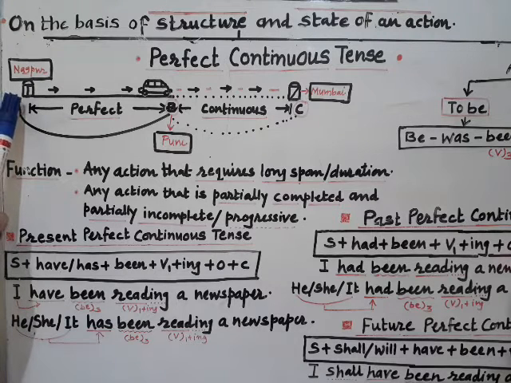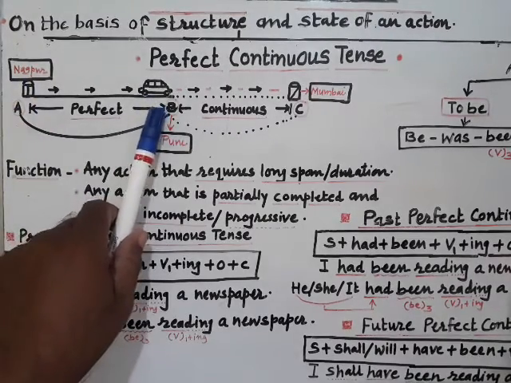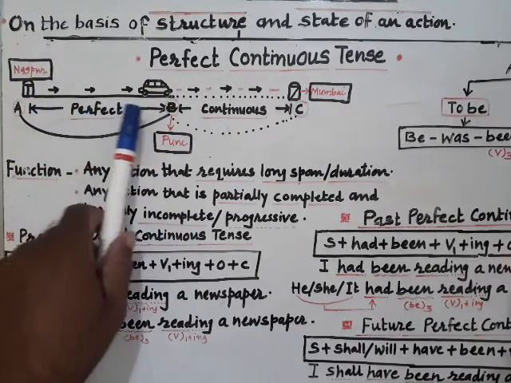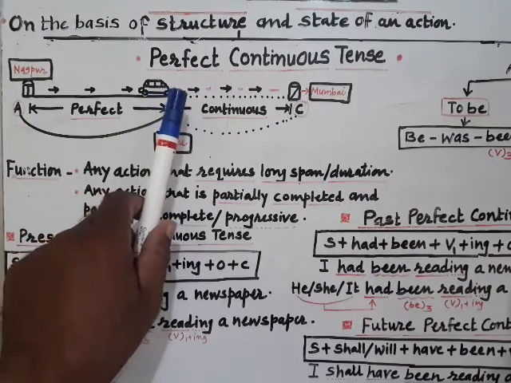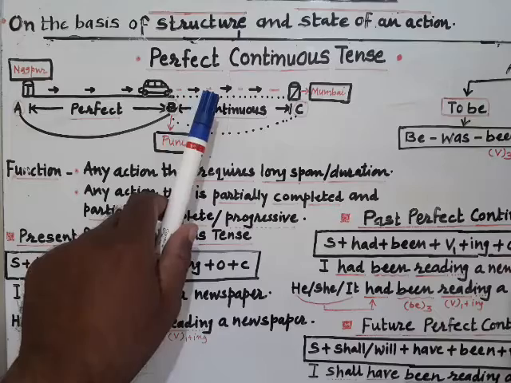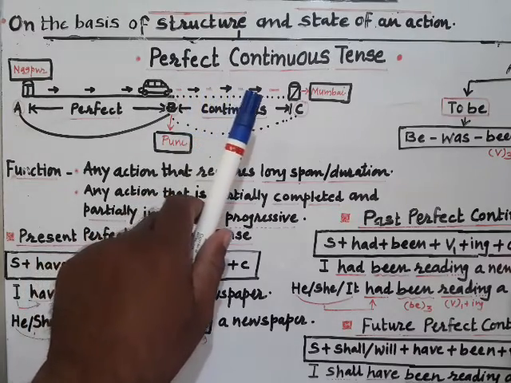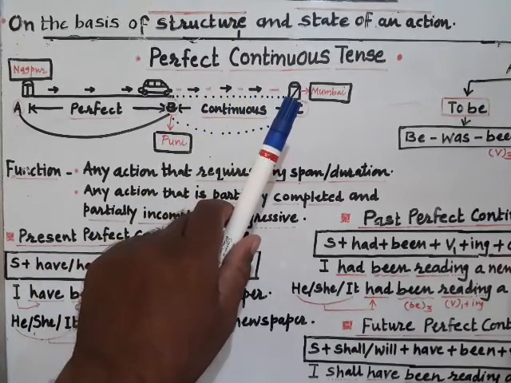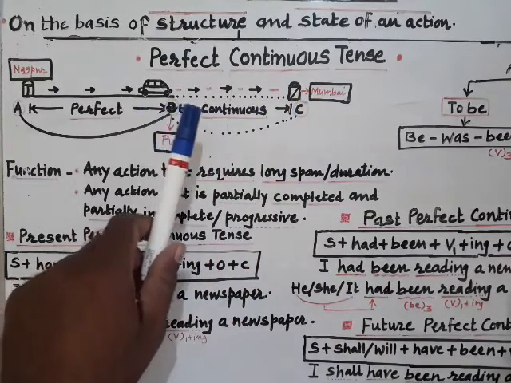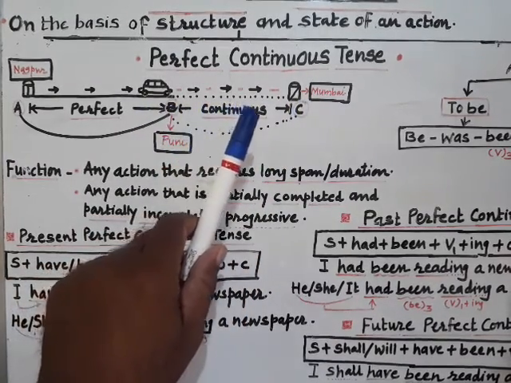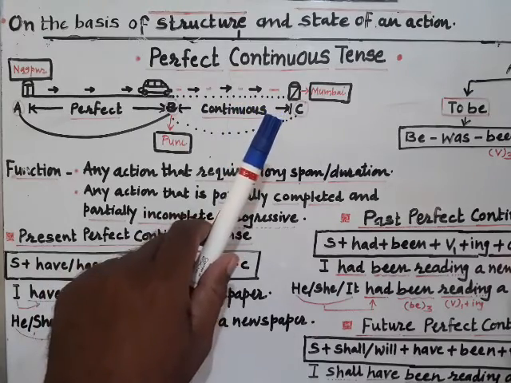His or her journey from Nagpur to Pune is almost completed and still the car is running on the road, and in a certain time period it will reach its destination, that is Mumbai. So the rest of the journey is in continuous, or you may say progressive form.